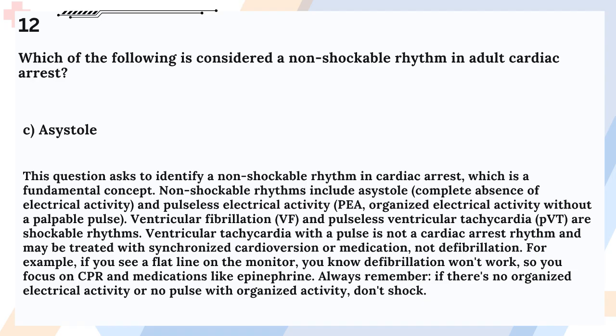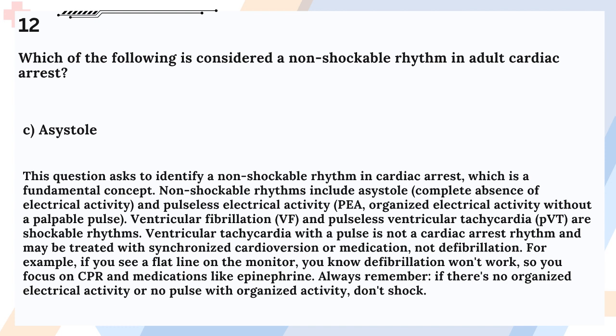Non-shockable rhythms include asystole, complete absence of electrical activity, and pulseless electrical activity, PEA, organized electrical activity without a palpable pulse. Ventricular fibrillation, VF, and pulseless ventricular tachycardia, pVT, are shockable rhythms.